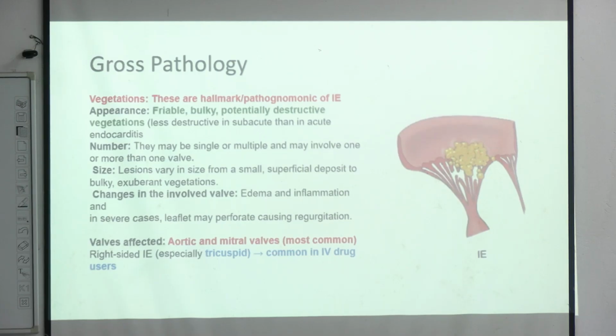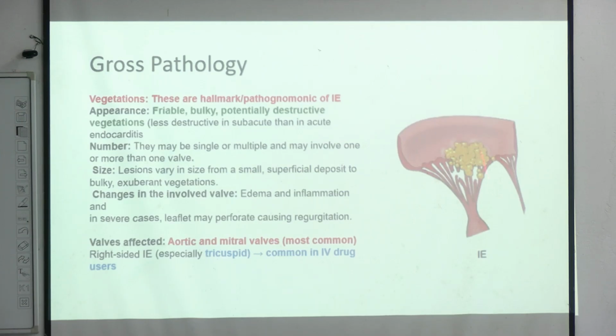So these vegetations will be friable, that means they will break easily, and they are large in size, bulky, and destructive. They will destroy these valves. This is a valve leaflet, and this is the chordae tendineae. They will destroy the valve and other associated structures of the heart also.